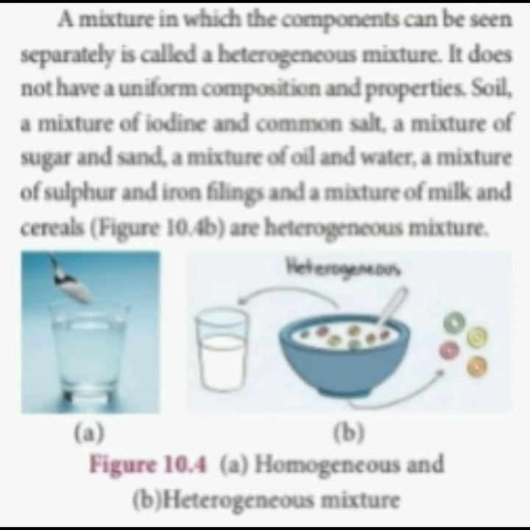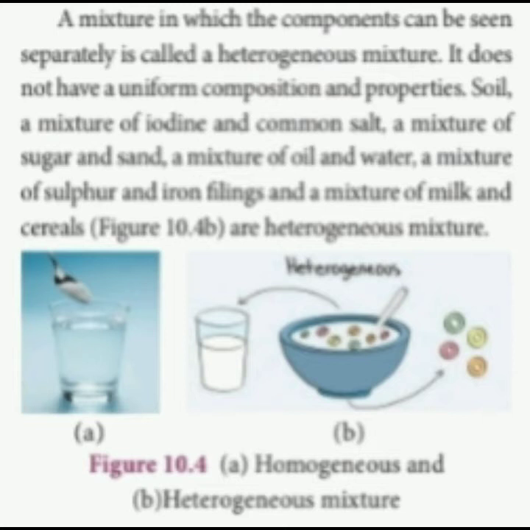Now heterogeneous mixture: hetero means different, so it forms two types of layers. A mixture in which the components can be seen separately is called a heterogeneous mixture. It does not have a uniform composition and properties. Example, a mixture of iodine and common salt. Iodine is a crystal, and common salt means table salt, which is commonly used for cooking. If both are mixed together, we can easily separate iodine and common salt. So they are called a heterogeneous mixture.